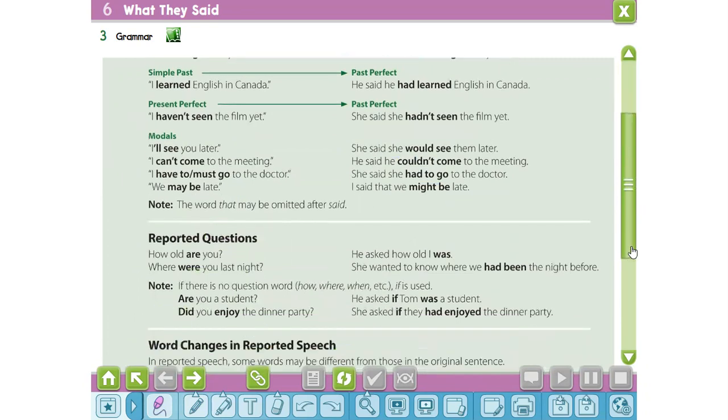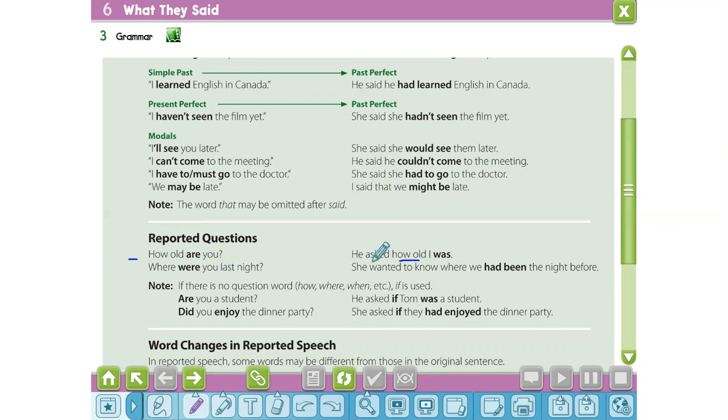Okay, now what about the reported question? For example, how can we change this direct question into a reported question? "How old are you?" At first, this is a WH question, so we will use the same question word, how old.